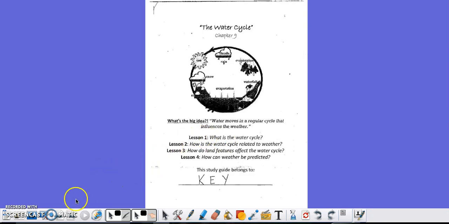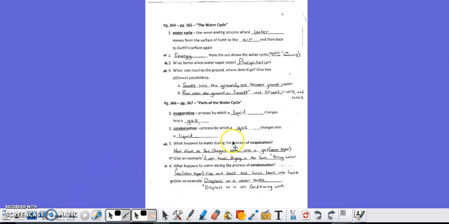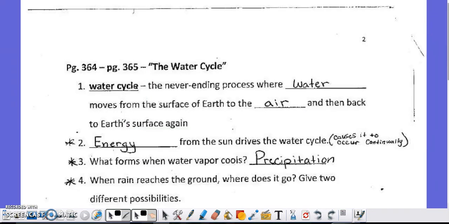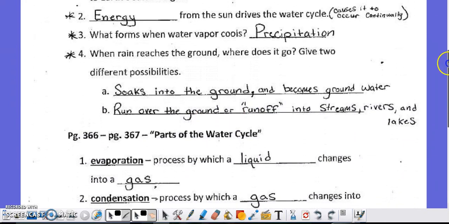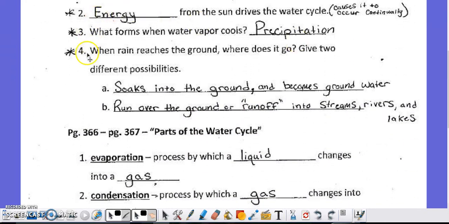First, we're going to start with the water cycle. Remember, not all of these are going to be on the district test. The ones that I have placed a little star or an asterisk next to are the ones that you need to write down and make sure that you study for the district test. So the first three we'll look at are numbers 2, 3, and 4.